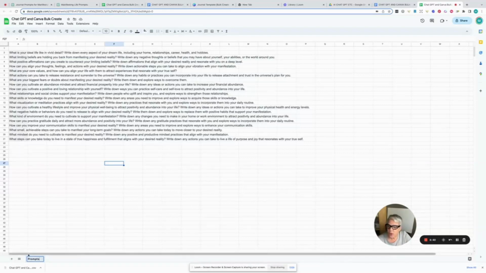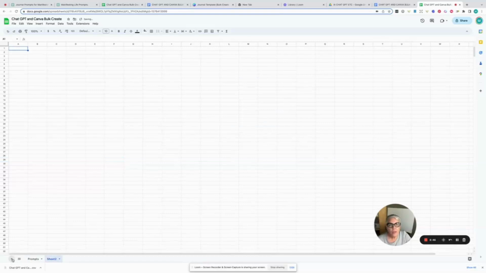What I'm going to do is down at the bottom in the corner, if you can see where my mouse is, I'm going to hit this plus and it says add a sheet. So now it says sheet 2. So now I got a whole brand new little clean sheet, but it's still in the same Google Sheet. I know sheet, I get it. But a Google Sheet has 2 sheets. This one has 2 sheets.